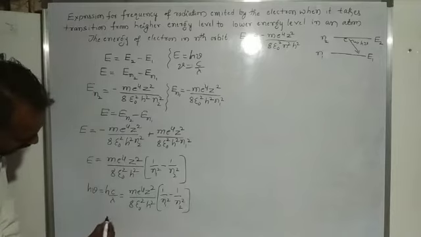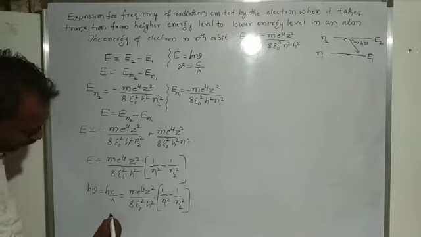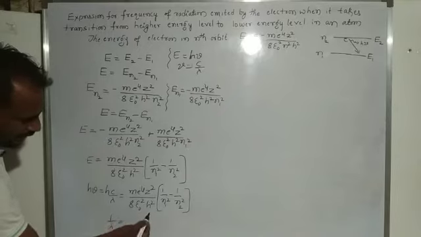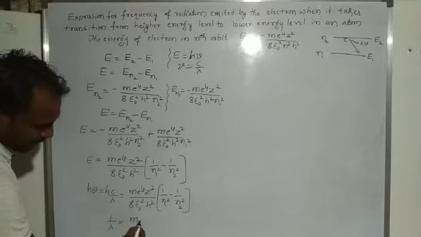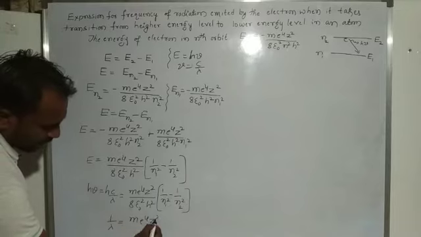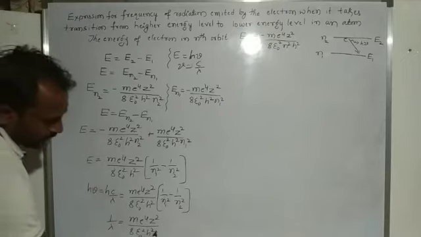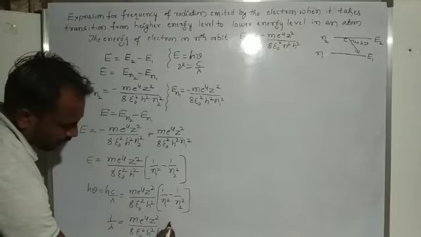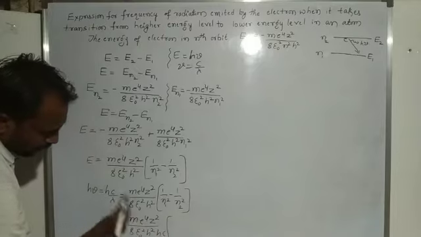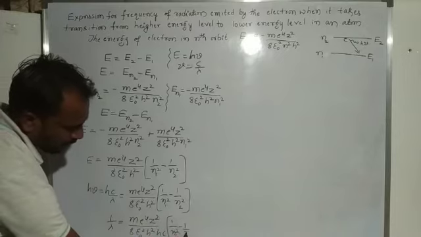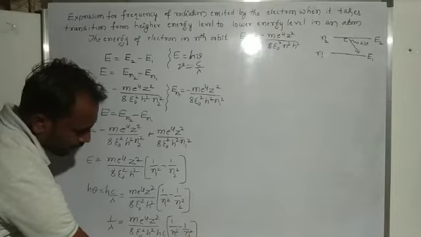So for 1 by lambda, we take hc to this side, giving m e raised to 4 z square divided by 8 epsilon naught square h square into h into c, times 1 by n1 square minus 1 by n2 square.